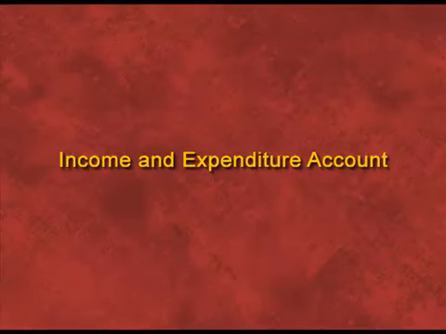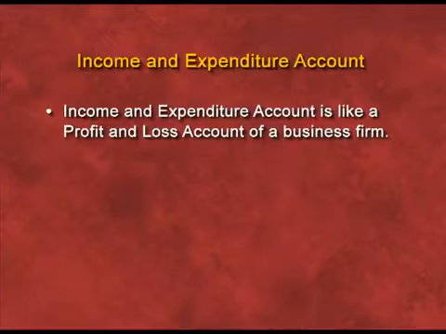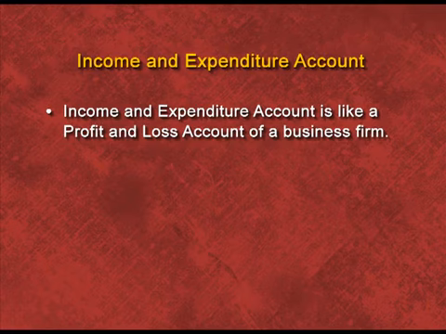The next is income and expenditure account. With the help of receipt and payment account, we have to prepare income and expenditure account. Now let us come to the meaning of income and expenditure account. Income and expenditure account is like profit and loss account of a business firm, but NPO prepares income and expenditure account, not P&L account, because it is a non-profit organization. Only profit organizations prepare profit and loss account.